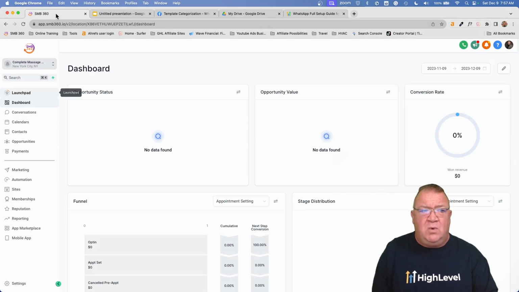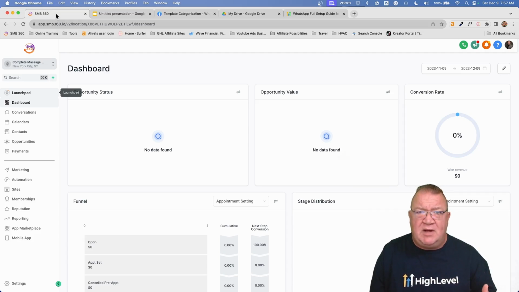So with that, once you get your WhatsApp set up and configured, what I'm going to do now is walk you through a process here. Now, I'm not going to do it live because I've already registered one of the accounts.